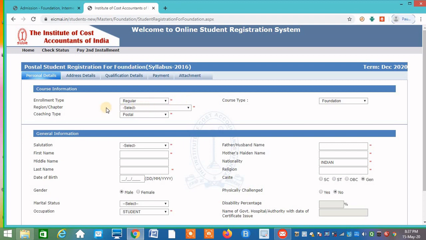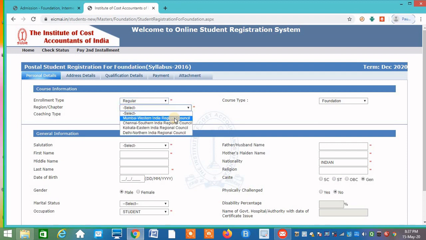Now here, you have to select the enrollment type. Regular means, as I told you, that you have completed your 12th standard. Provisional means your result of 12th standard is awaited, and 10th pass means you have completed 10th pass, you have done your SSC. Now I'm showing you for regular. Foundation course is already selected, then regional chapter.